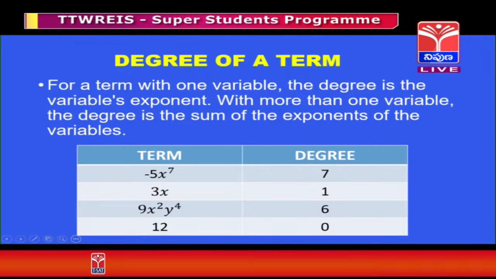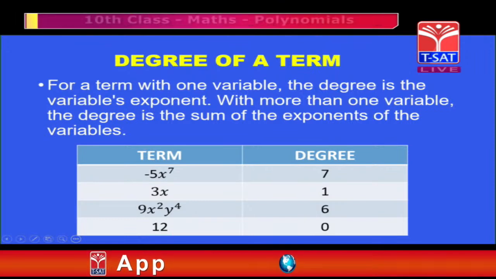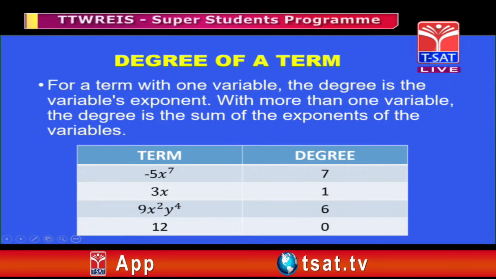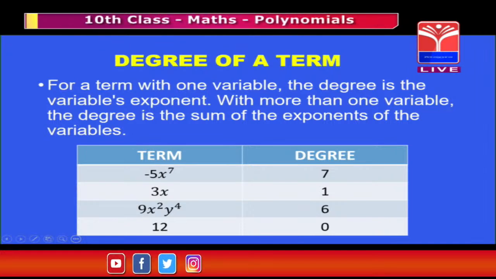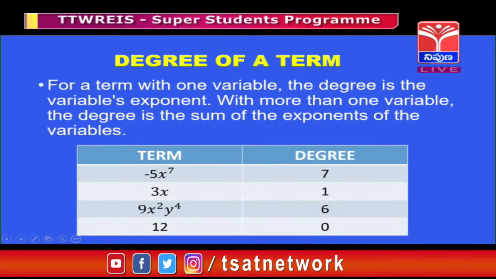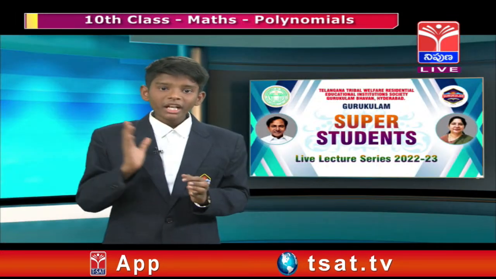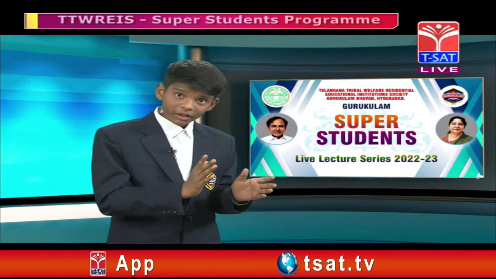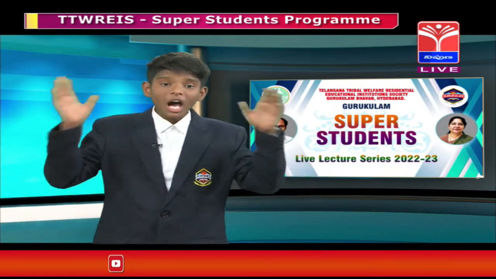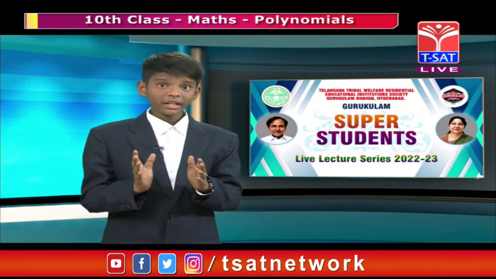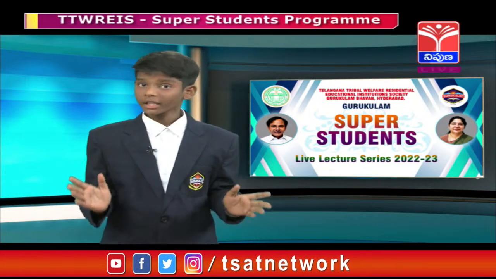Now let us see one more example, that is 12. Here 12 is a constant, my dear friends, which means every constant has degree 0, right? So the degree of the term is also 0. Once again, for a term with one variable, the degree is the variable's exponent. With more than one variable, the degree is the sum of all the exponents of the variables, my dear friends. And I think you have understood the degree of a term.